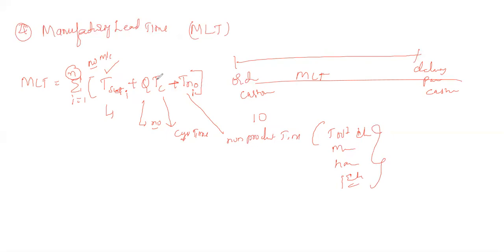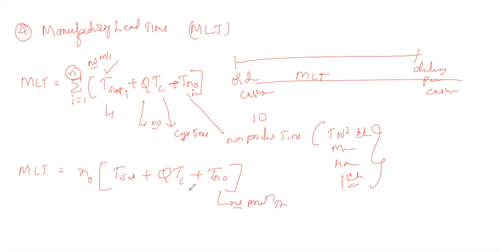This is the non-production time, the cycle time, the number of units going to be produced, and the setup time for the individual machinery. Here n represents the number of machineries. When we have n machineries in the plant, in general we write this in a simplified form: n naught, the number of machineries, the average setup time, Q times T C, the total number of units to produce times the cycle time, and T naught is the non-production time.